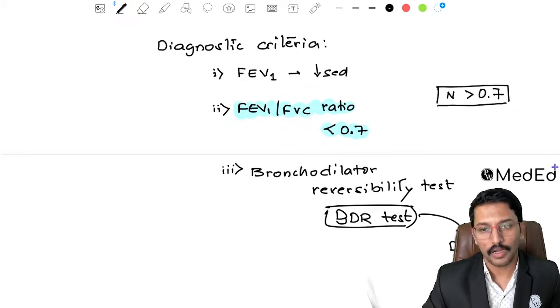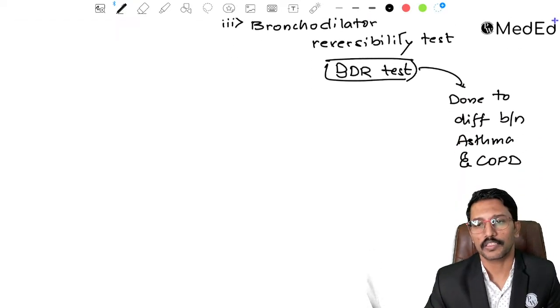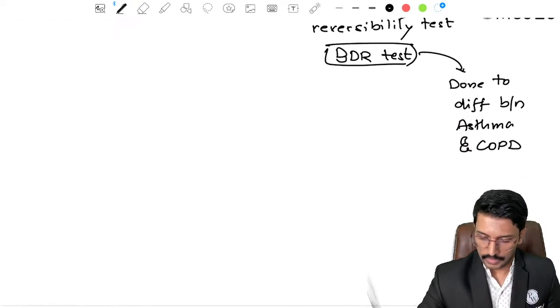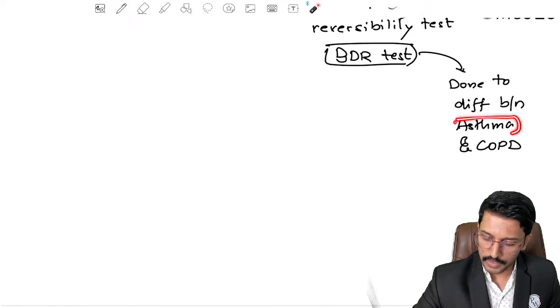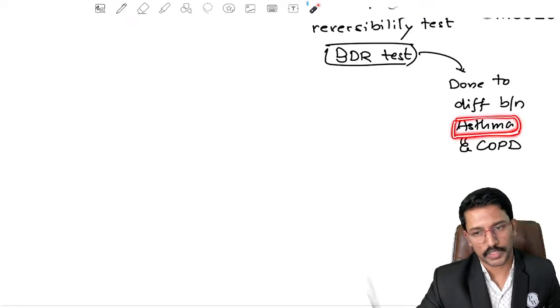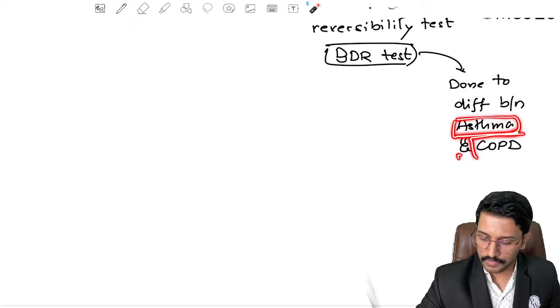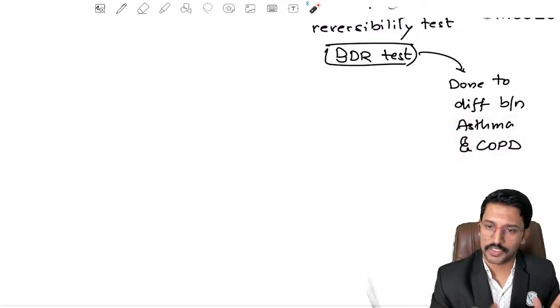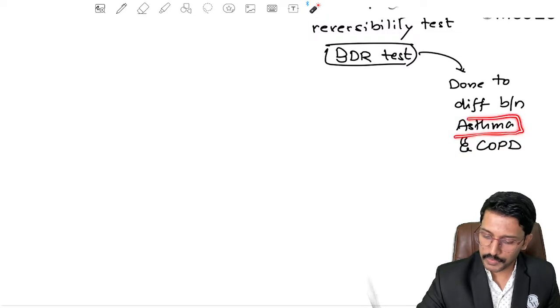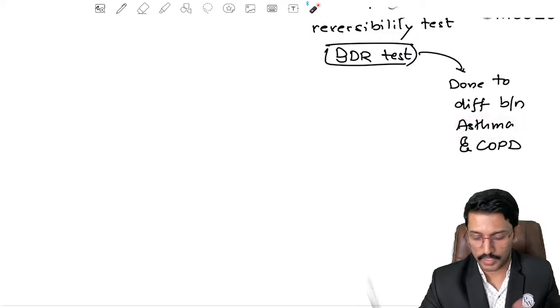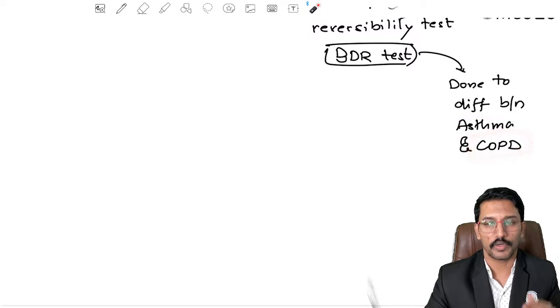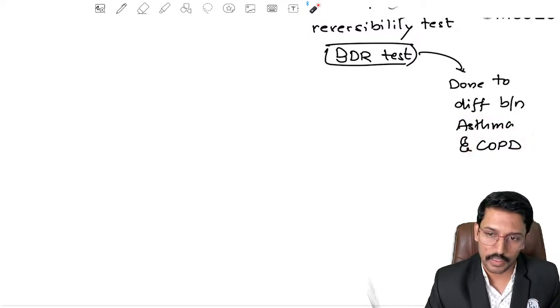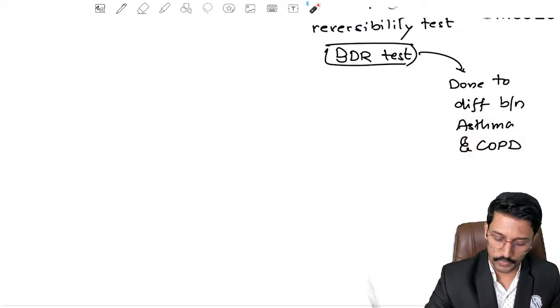How will this help? Asthma is a condition where there is reversible bronchial obstruction. COPD is a condition where there is persistent bronchial obstruction. Both are bronchial obstruction disorders, but in asthma the obstruction is reversible by giving a bronchodilator. In COPD we will not be able to completely reverse it by giving a bronchodilator, and that is what we are trying to prove in this test.